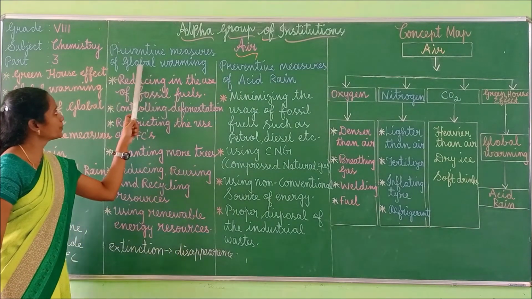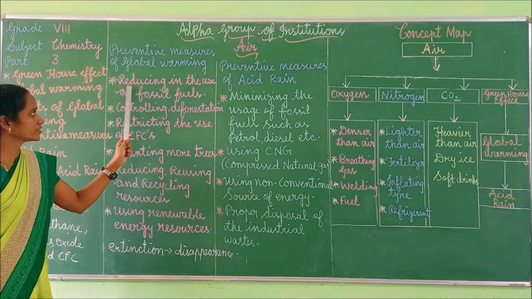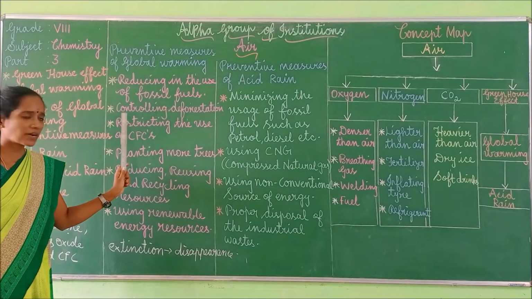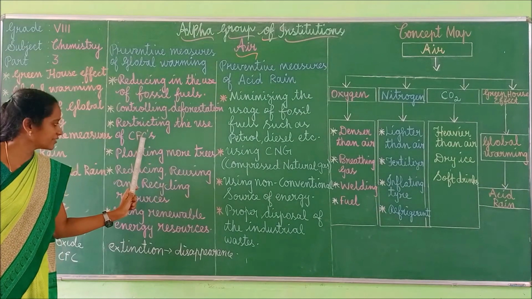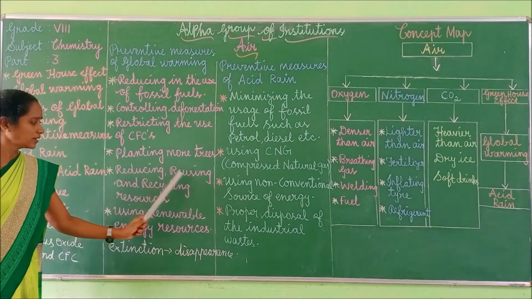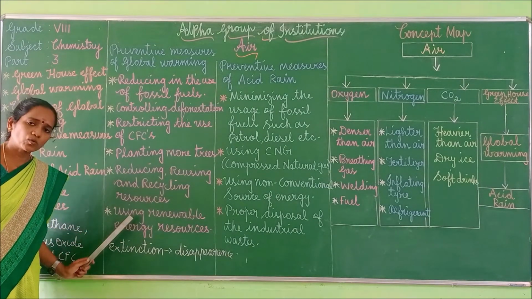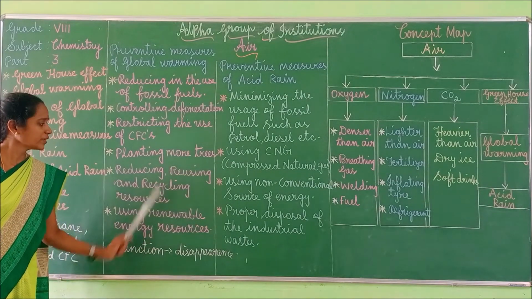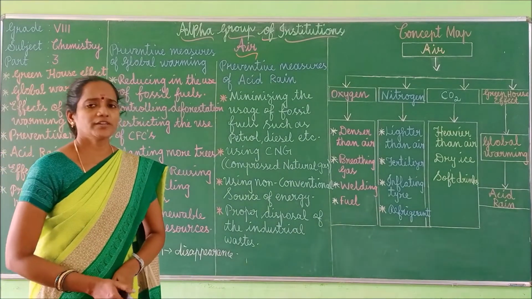So, what are the preventive measures we have to take in order to avoid global warming? First one, reducing the usage of fossil fuels, controlling deforestation, restricting the use of CFC, planting more trees, reducing, reusing, and recycling resources. Next one, using renewable energy resources. Okay, so these things should be taken. Got it, children? Right.